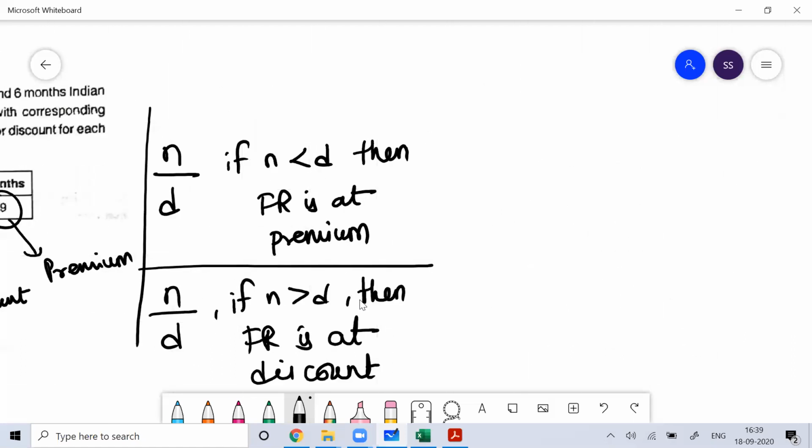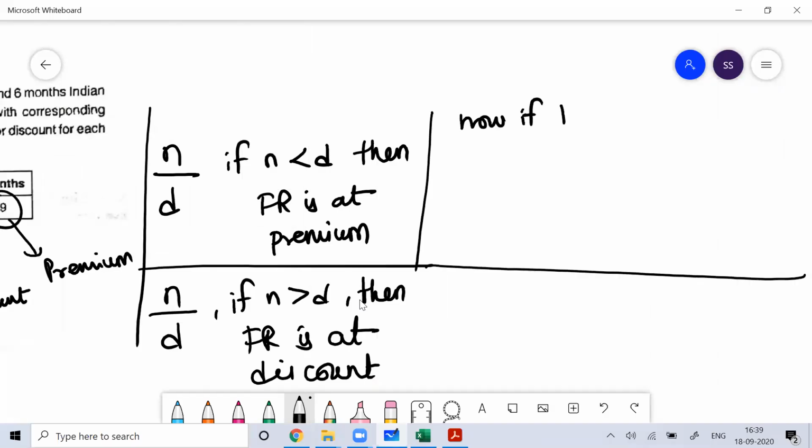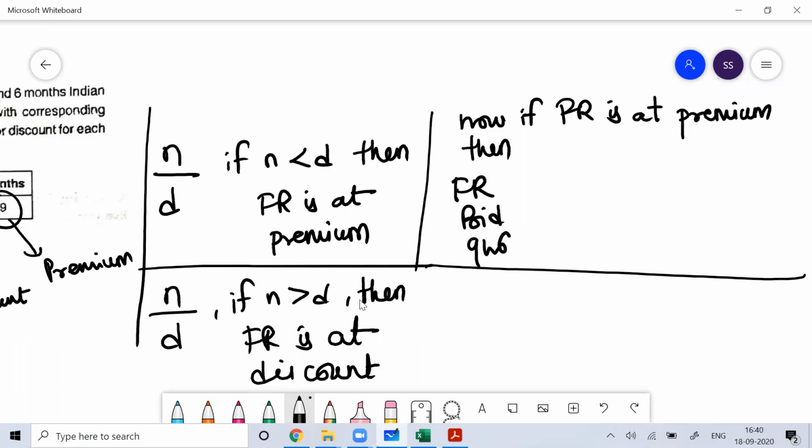Now the next thing: if the forward rate is at premium, then your forward rate bid quote will be equal to the spot rate bid quote plus the numerator, whatever numerator is given to you.